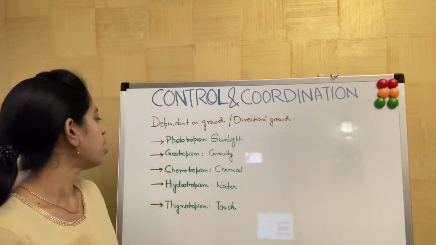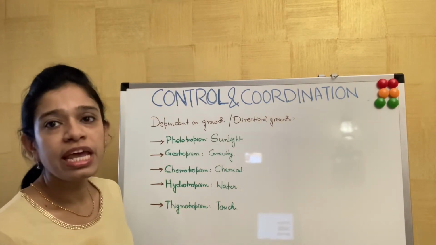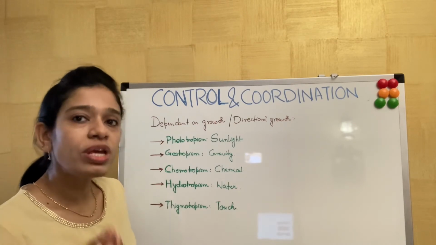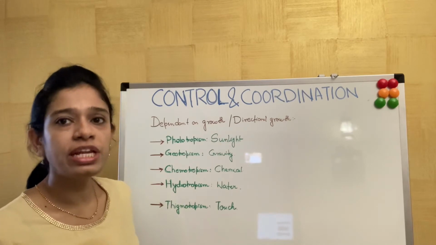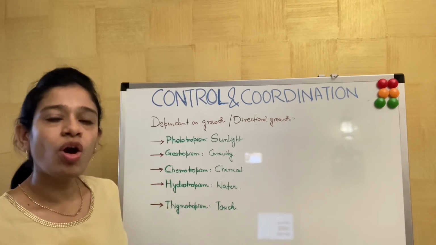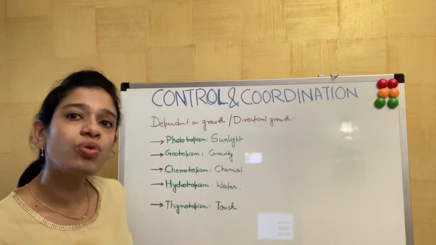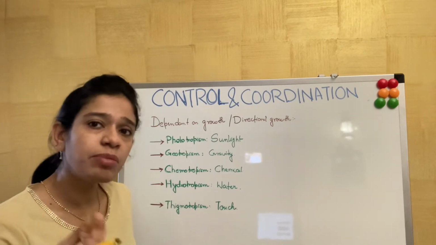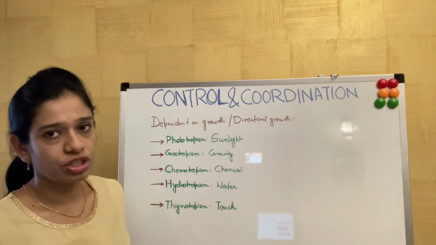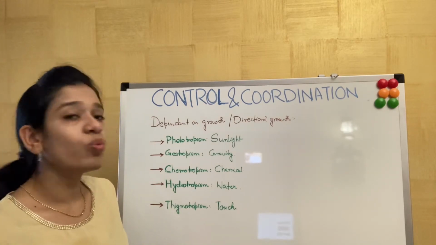We'll discuss all these stimuli in detail one by one, so that we can know how each stimulus actually affects plant coordination and also promotes the growth of the plant in the direction of the stimulus or in the opposite direction of the stimulus. Now let us talk one by one.